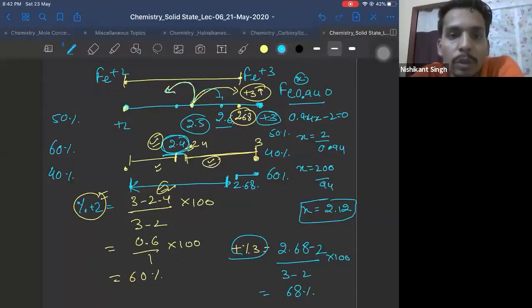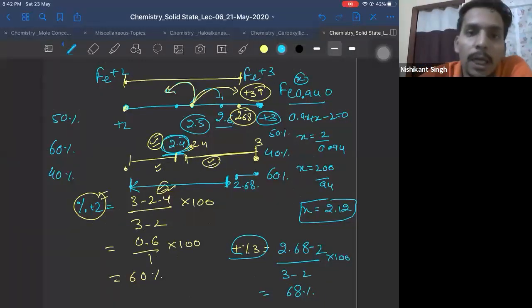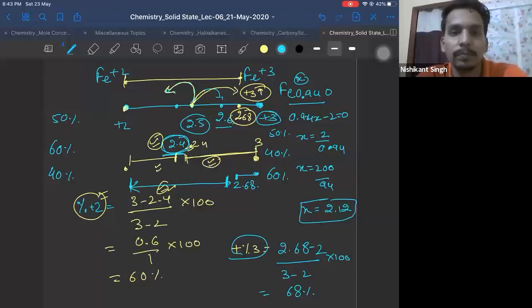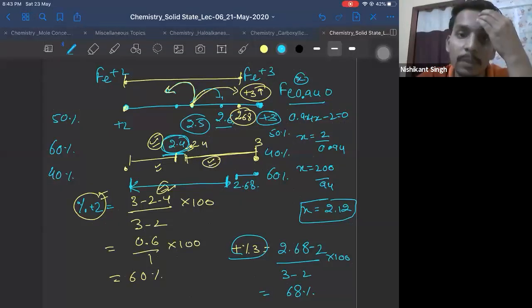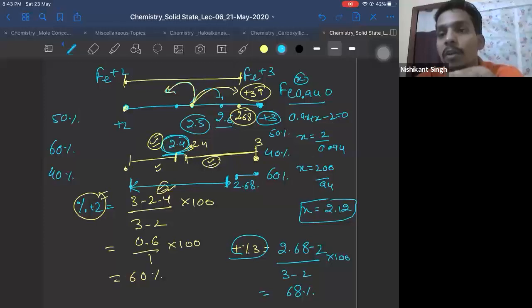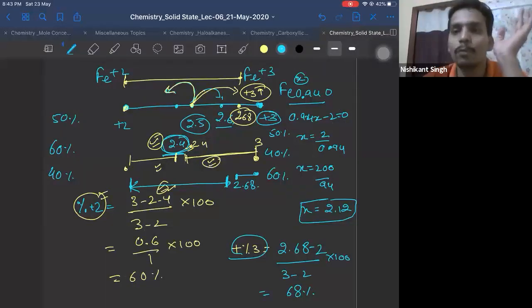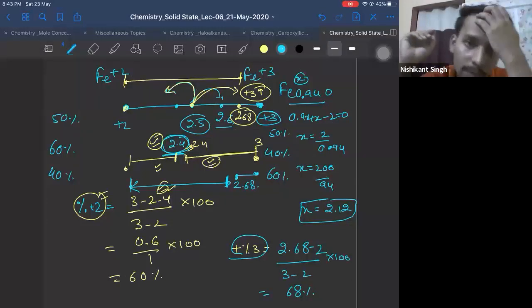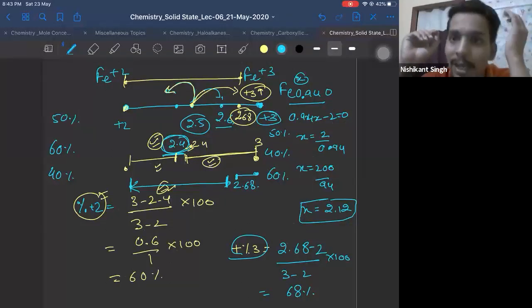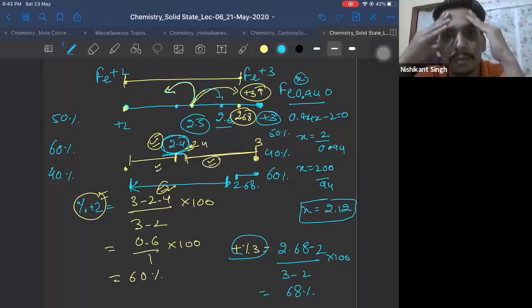So I hope, Pooja, you have understood this, and all those who are waiting here have understood this concept. Yes, this is a number line method which you can apply to the average oxidation state concept in mole concept also. I will use the same concept to solve one previous year question in the solution chapter also. This concept you can apply to 4 to 5 chapters. It's a very interesting, very less time consuming concept.